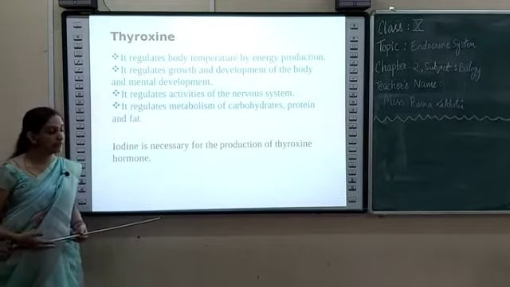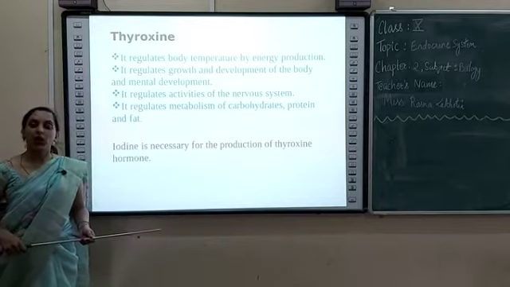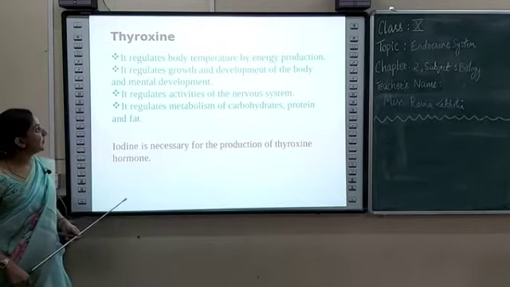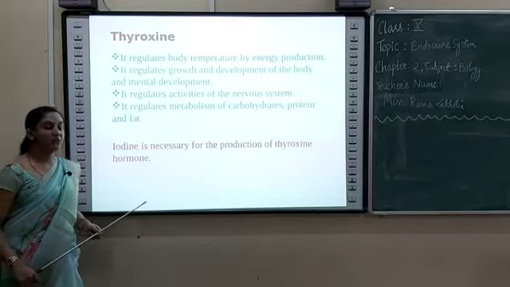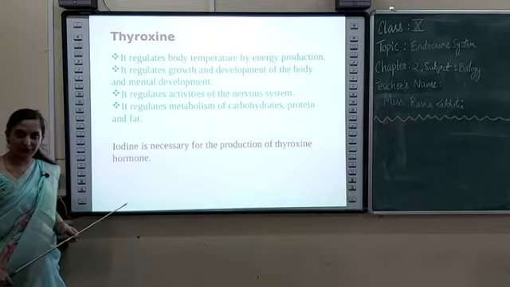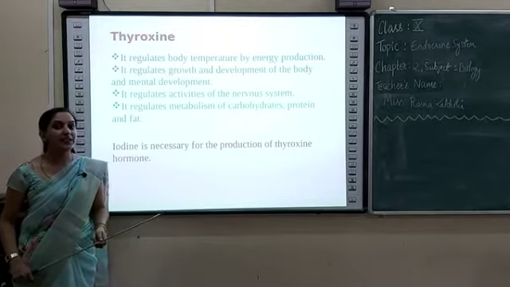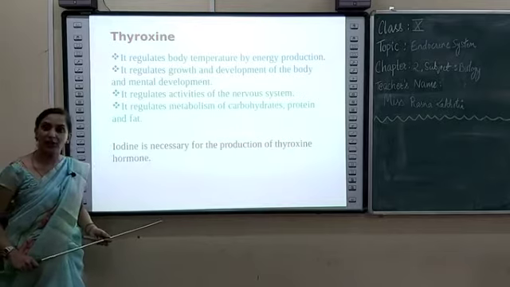All your physical growth and mental development is controlled by the hormone secreted by the thyroid gland known as thyroxine. It also regulates activities of the nervous system and the metabolism of carbohydrates, proteins and fats. For the secretion of thyroxine in our body, iodine is very essential.